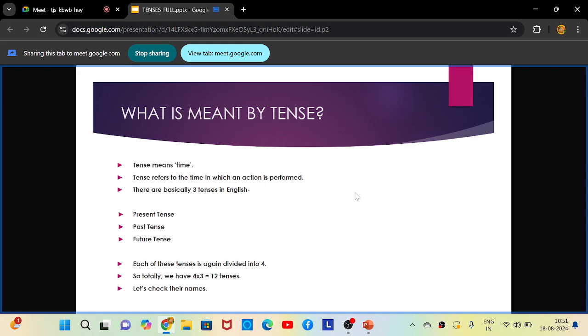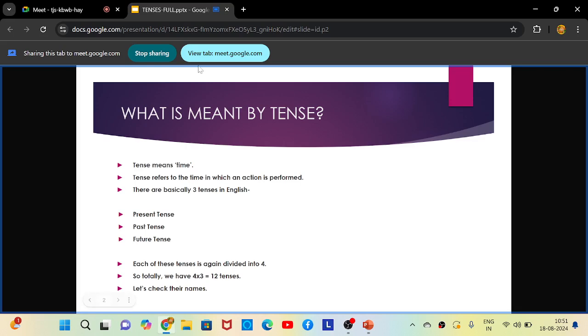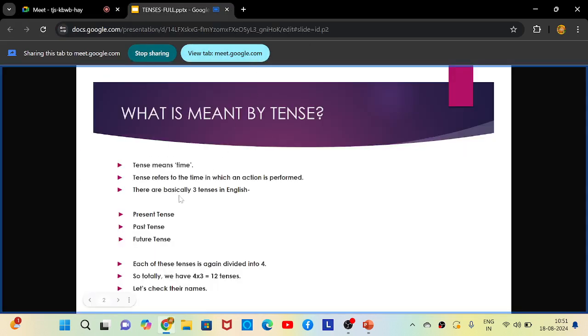Okay. So what is meant by tense? Tense means time. And tense refers to the time in which an action is performed. Yes. There are basically three tenses in English: present tense, past tense and future tense.